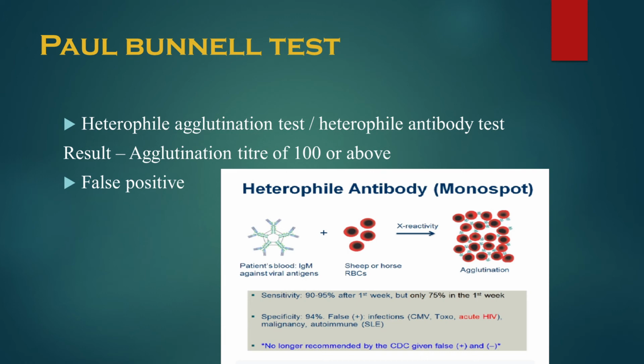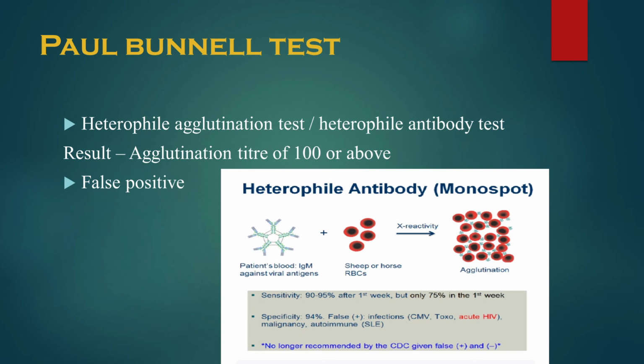The procedure is that serial dilutions of inactivated patient serum are mixed with equal volumes of 1% sheep RBCs, and then incubated.